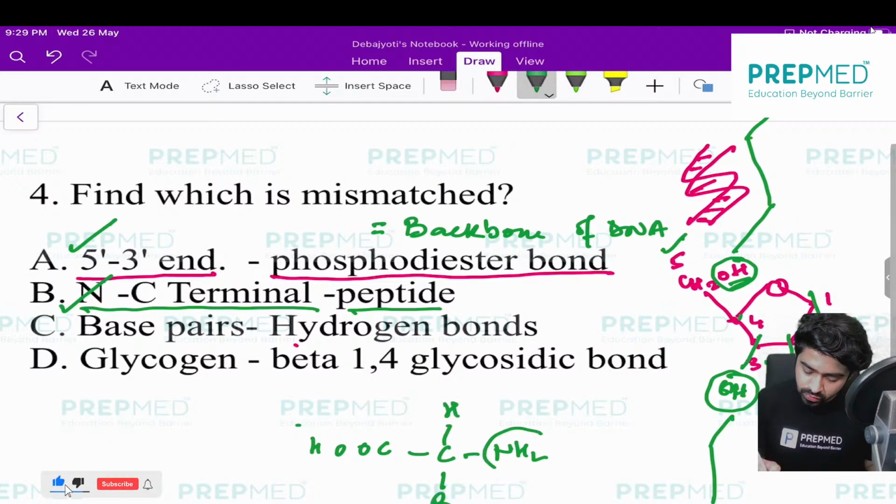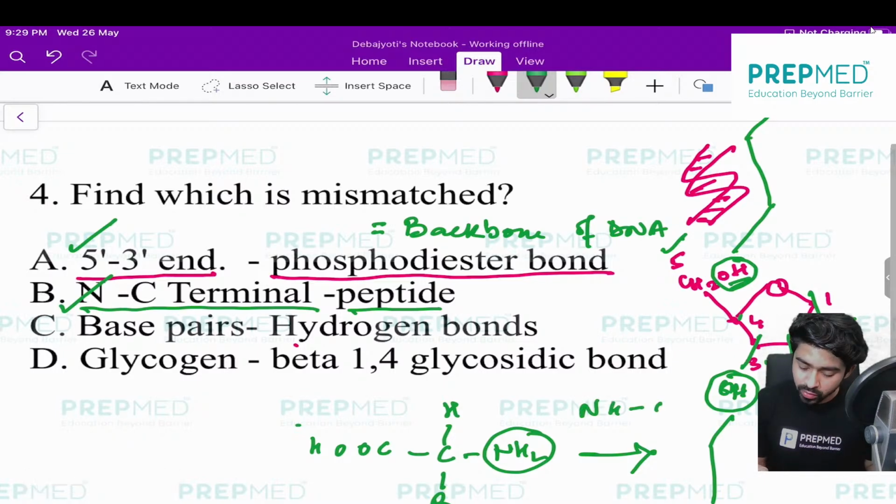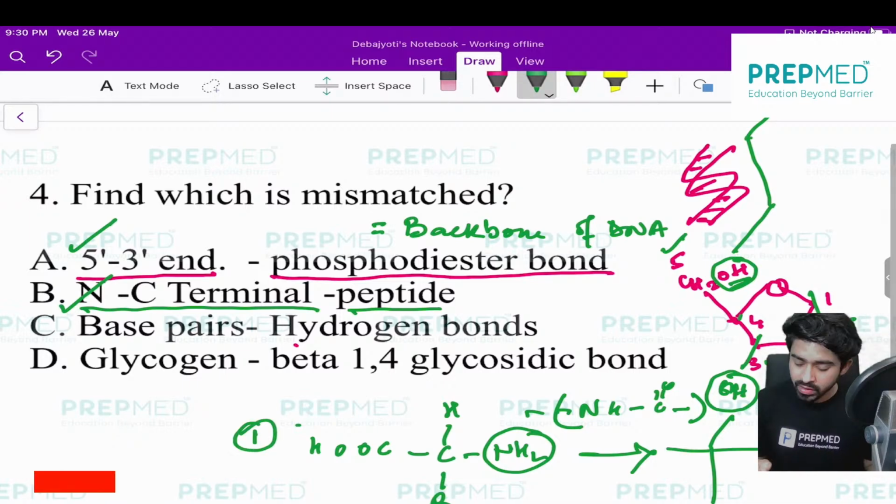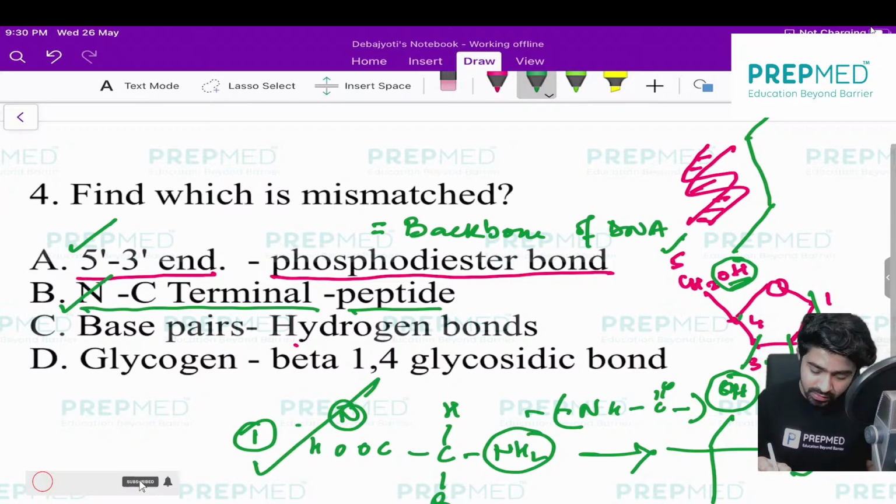This NH2 will react with the COOH of the next amino acid, and thereby ultimately you will get a bond which is called the amide bond. This is called the NHCO bond, and this NHCO bond is called the amide bond. All right, and finally at the beginning one N terminal will be free, and at the end one C terminal will be free. So ultimately you will get one N terminal and one C terminal. Okay, so this is a concept which is valid for the protein and the peptide.